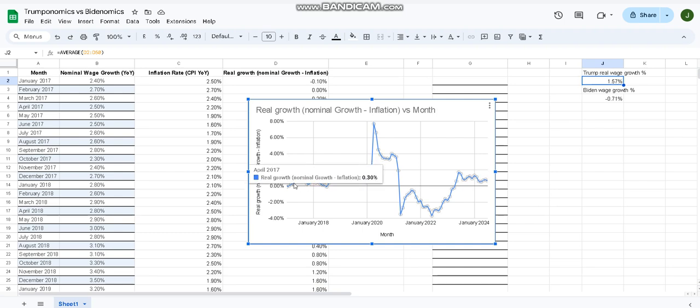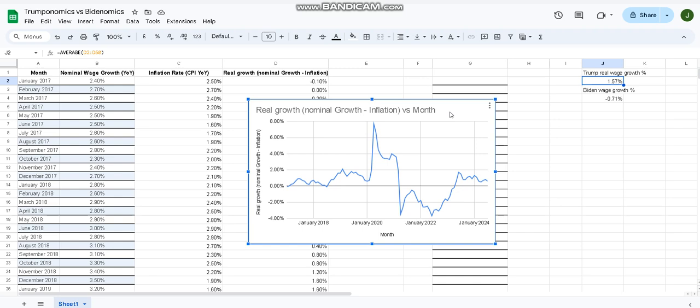And what's really interesting here is that at the start of the Trump presidency, we have mild wage growth, as high as it was during Obama. And then in 2018, because of economic slowdown and other things, you actually get very little wage growth. But then during 2019, it picks up significantly. And then at the start of 2020, during the COVID pandemic, real wage growth actually skyrockets.